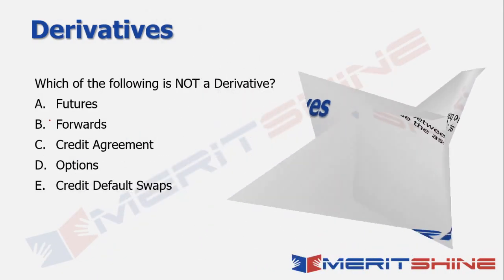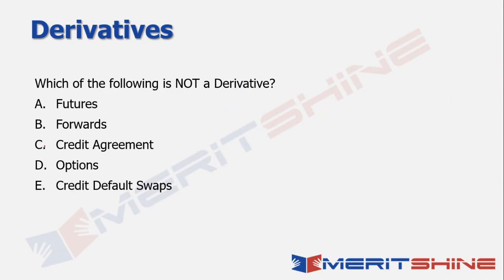What does it say? Which of the following is not a derivative, right? So the basic ones you've already seen: forwards, futures, options, and obviously there is one term here which says credit default swap, and there is something called a credit agreement, right? So a credit agreement is basically some kind of an underlying. Now, if you're a highly experienced market player, you may possibly think of creating some kind of structured derivative instrument on top of this. But a credit agreement in itself is not a derivative instrument.